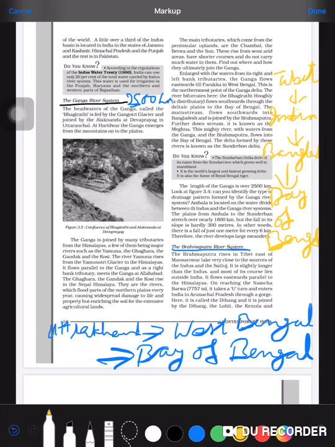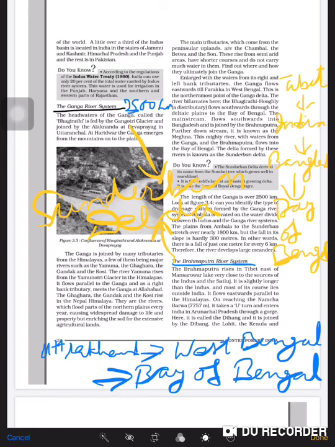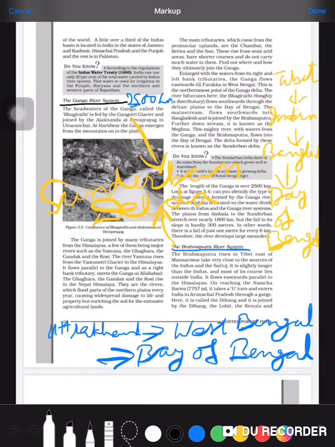Together, the Ganga river system and the Brahmaputra make the Sundarban Delta in Bangladesh. It is the world's largest delta, and both the rivers make it there. I forgot to highlight the length of the Brahmaputra river: it is 2900 kilometer.